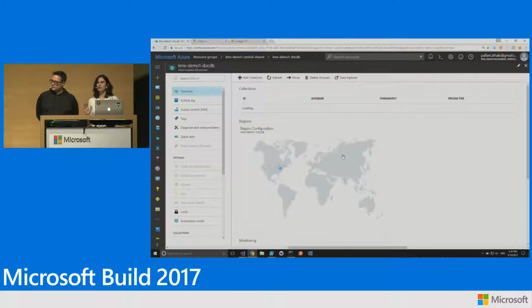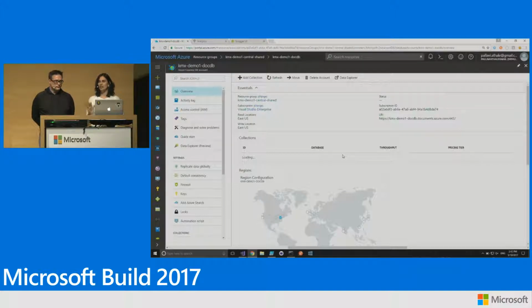How many of you have dreamed of or even attempted going active-active at your database layer? How many of you still have the scars from that battle on-prem? Right? So let's see how we can go active-active with document DB at our database layer in this Azure portal.